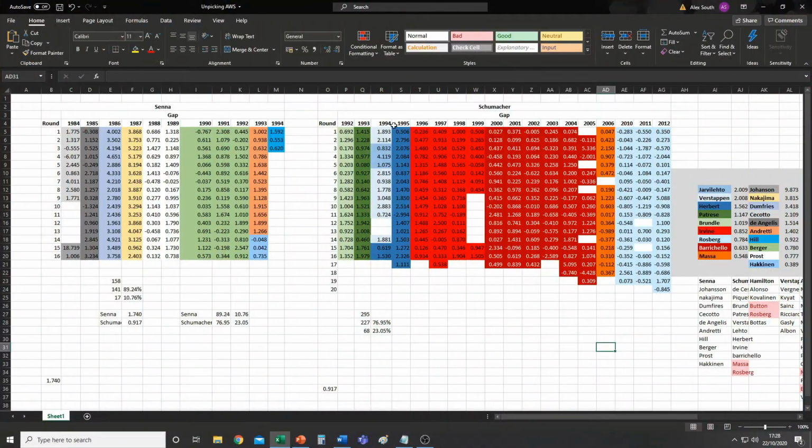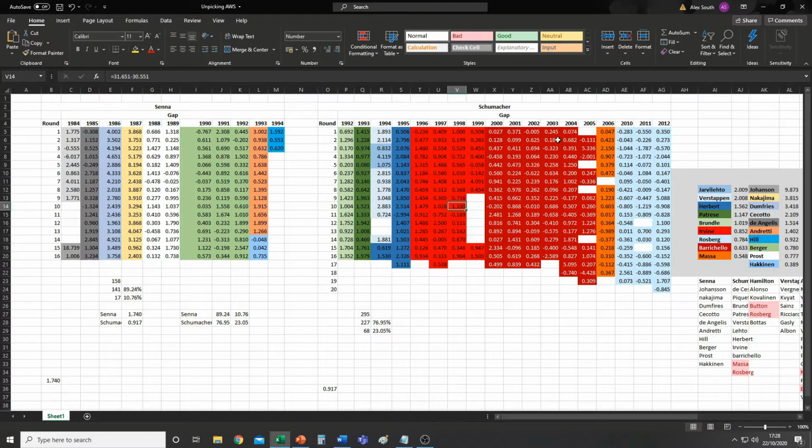Okie dokie, there is Schumacher all done and dusted. Now, oh Jesus Christ, this bloody spreadsheet's a mess, isn't it? Just like my hair. I don't know what my hair is doing today. Doesn't matter. So yes, spreadsheet done. Well, I say done. Done up until Schumacher. It's taking a while, actually, to fill in all of this data. It's getting there.